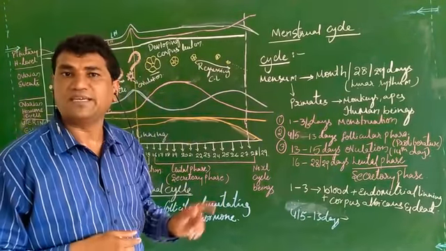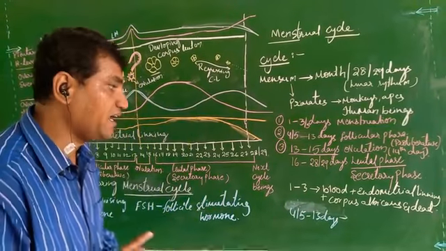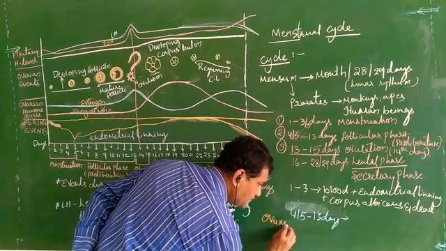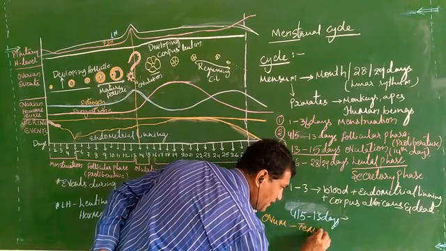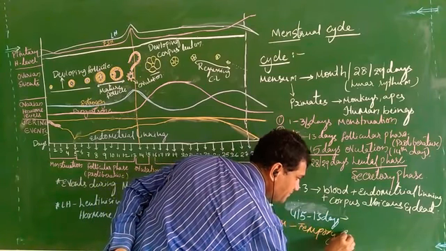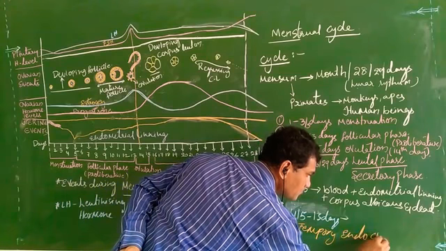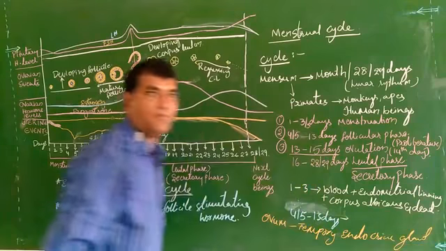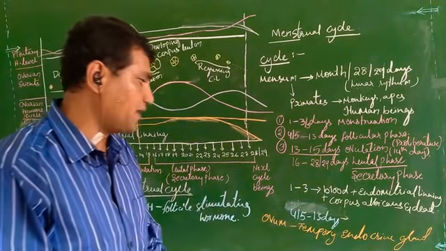So the corpus luteum is called a temporary endocrine gland.